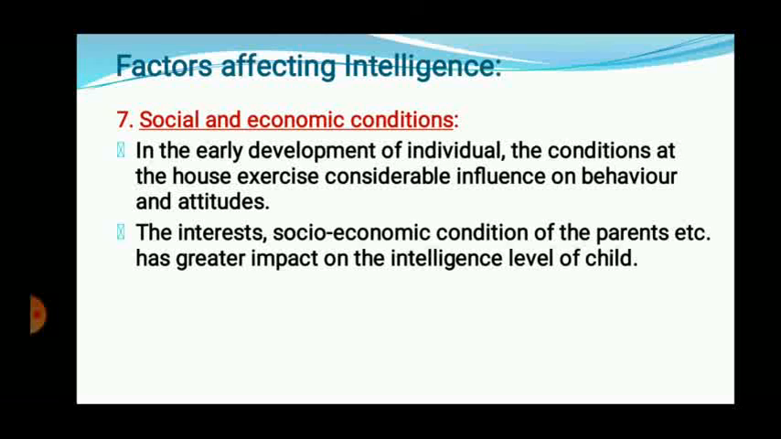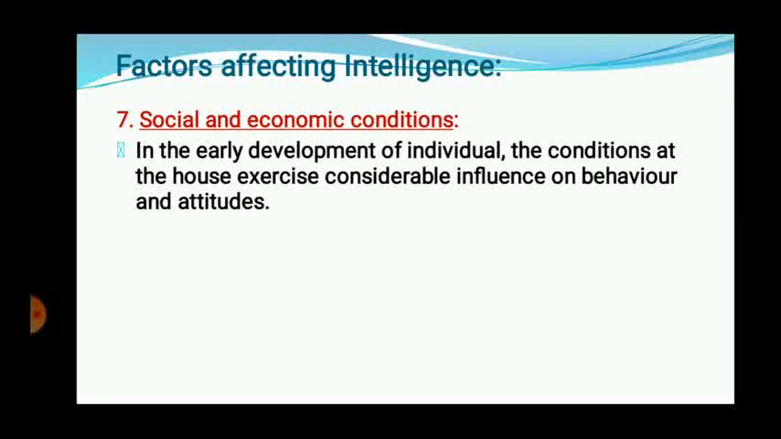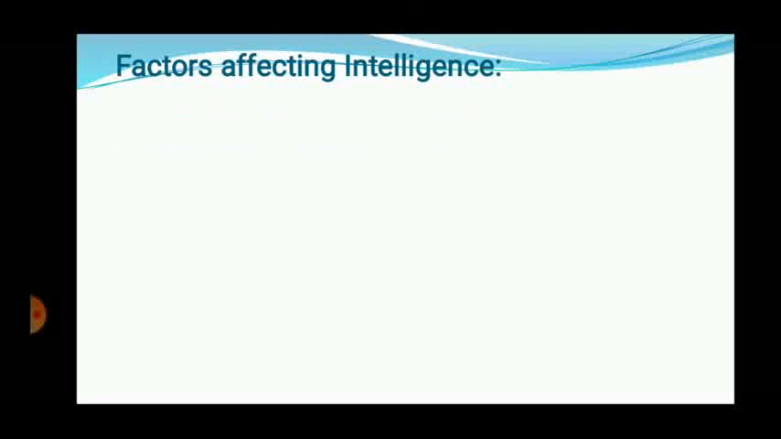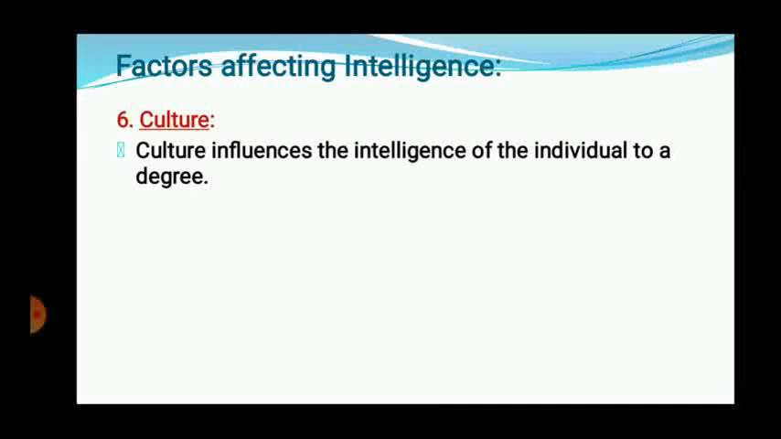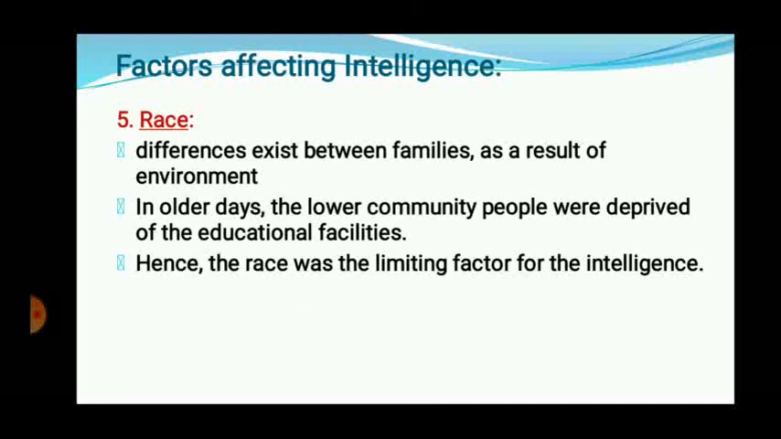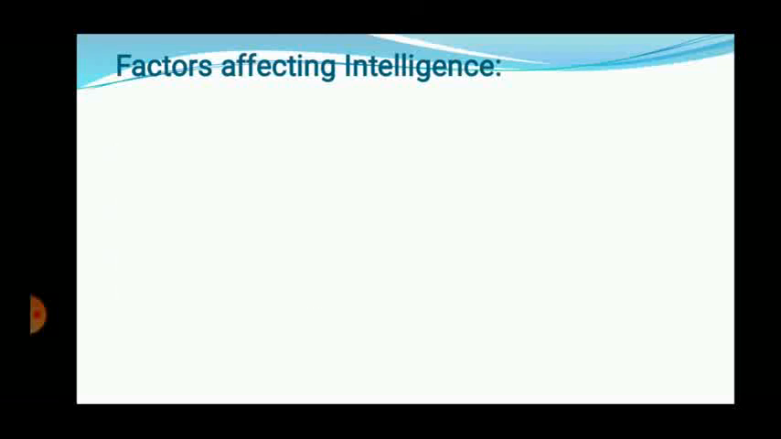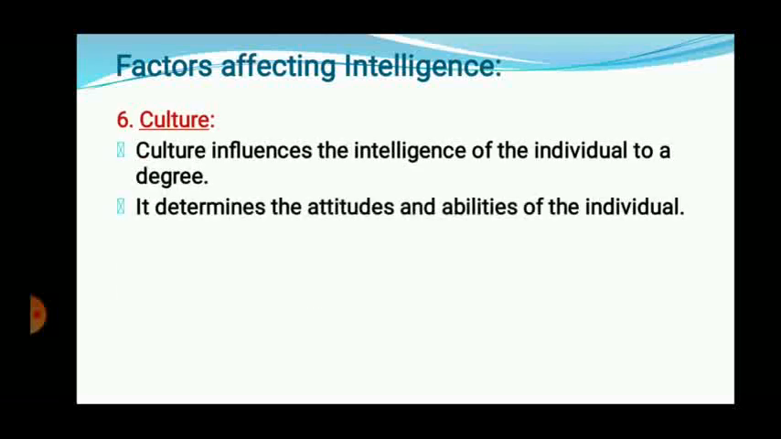In the exam, there will be questions: define intelligence, explain the factors affecting intelligence. Always remember, especially in the case of race, that is the number 5th, I think, race is not a competition. Race means your family reputation or which category you are from. Likewise, it is going to influence the intelligence level. But right now, as reservations are there, it is also not playing an important role in deciding the factors affecting intelligence.